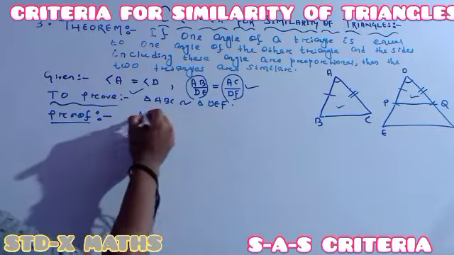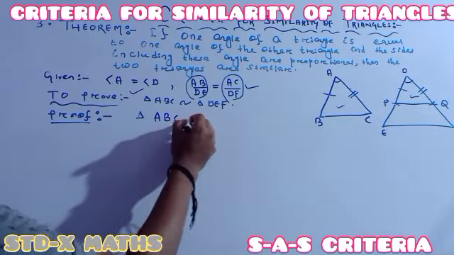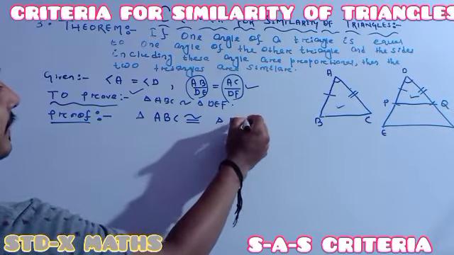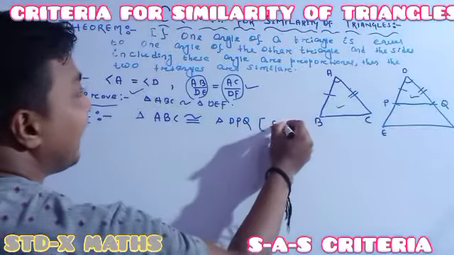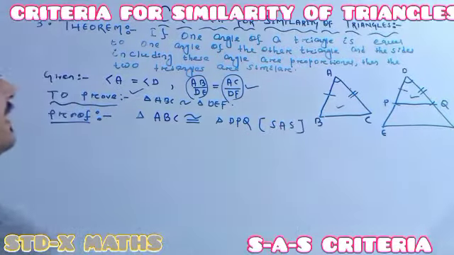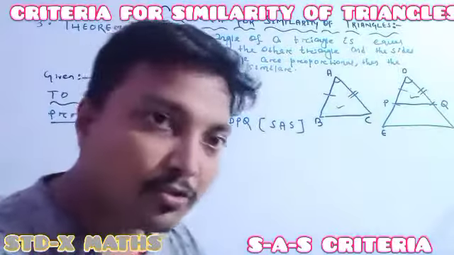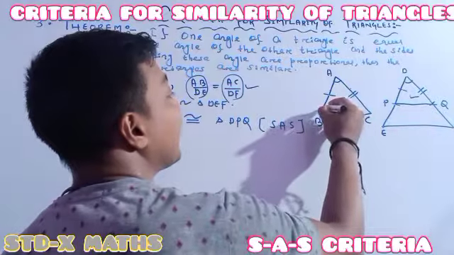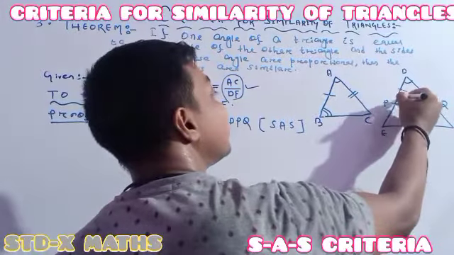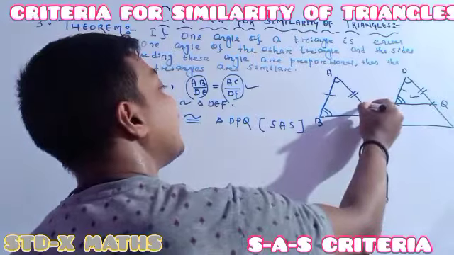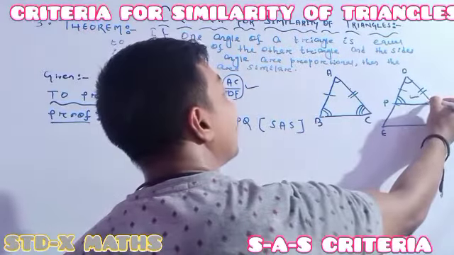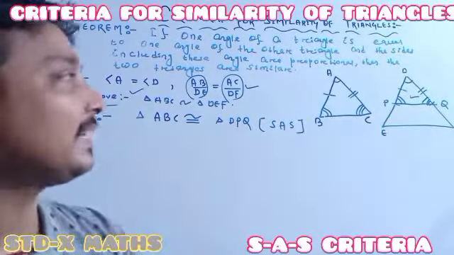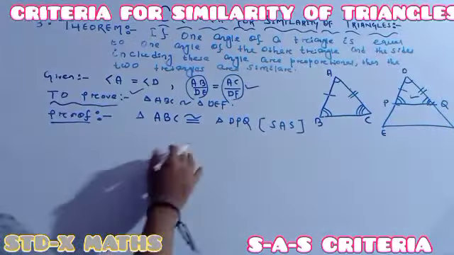See, triangle ABC is congruent to triangle DPQ. According to which criteria? SAS congruence criteria. Perfectly understood? Up to this, perfectly understood? See, now I am showing you something. Now this angle is the same as this angle, and this angle, triple line I am giving. So this angle is the same as this angle according to CPCT.